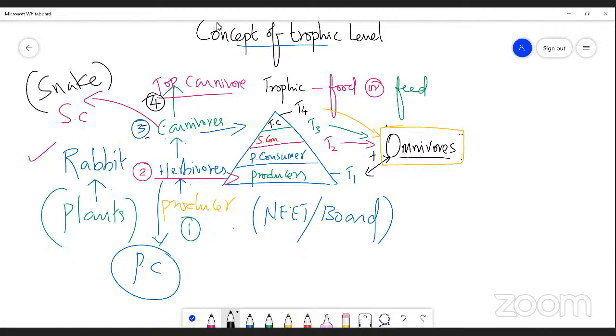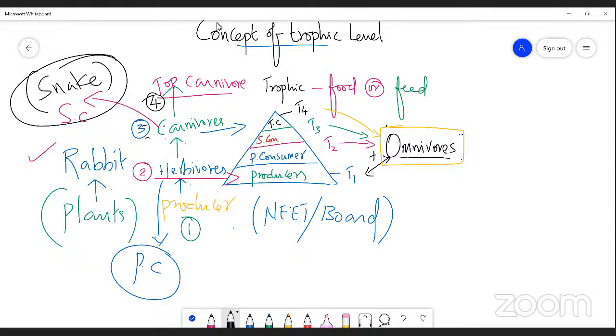The snake consumes the rabbit, and the rabbit consumes the plant. Hence, rabbit is categorized under primary consumer, and the rabbit is also consumed by another level of organism, a snake. The snake is placed under trophic level 3. Hence the snake, at the position of T3, is considered a secondary consumer.